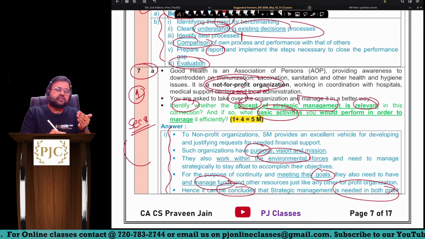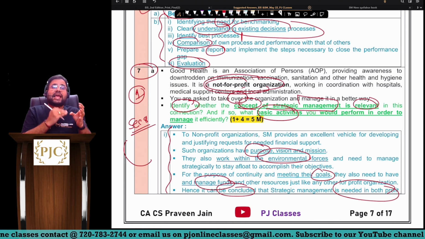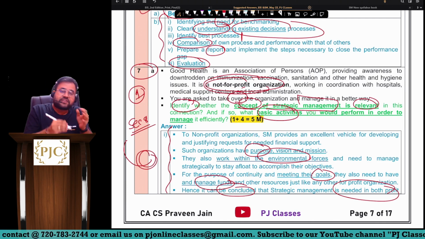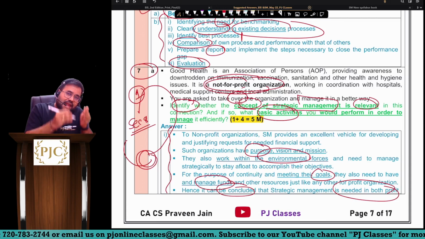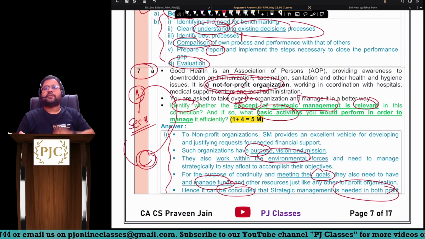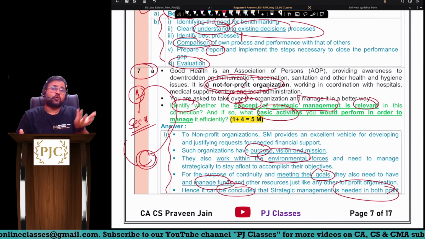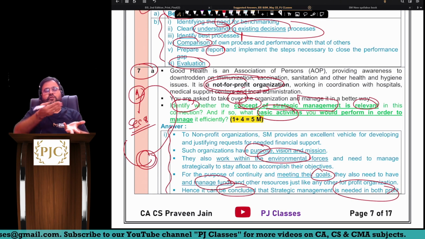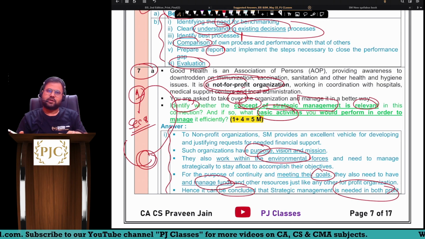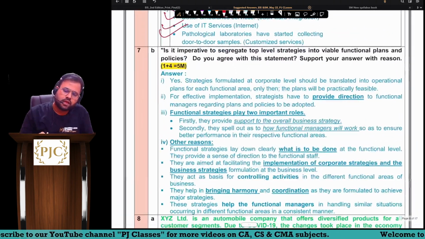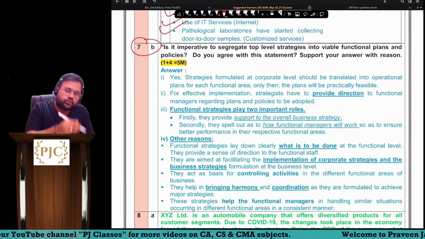Only thing is, sir, members of the company should not enjoy the profits. So whatever profits they are earning, sir, again they have to invest in the business only for attainment of objectives. Okay. So sometimes even though non-profit company you are, you may achieve profits, sir. So the thing is you have to again plow back the profit into the business. Okay. Anyway, so that was the answer.